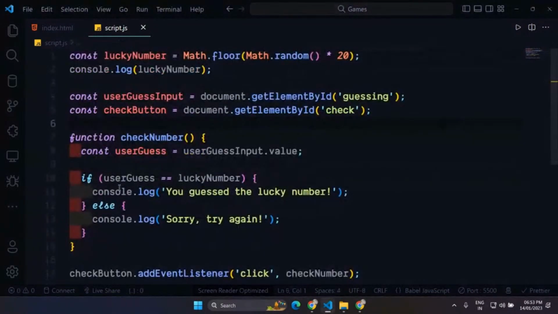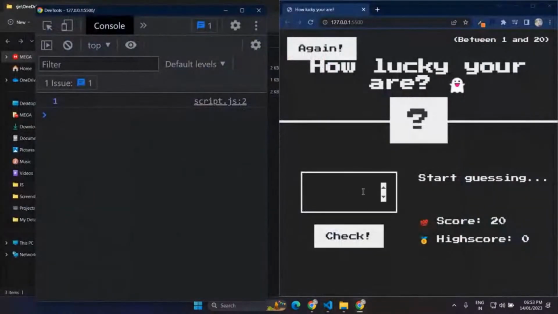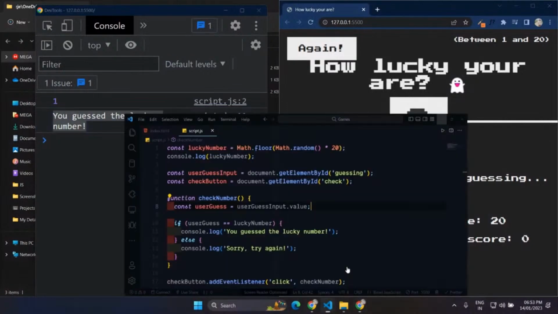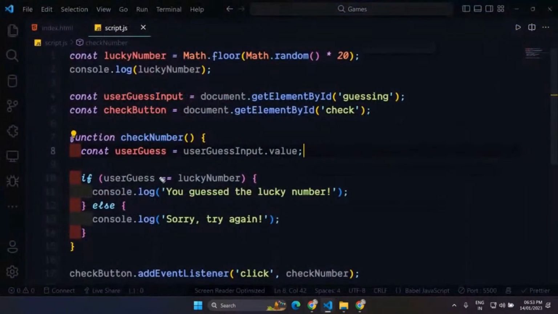You can see that currently the lucky number is 1. So if I put here, let's say 1, I'm getting, "You have guessed the lucky number." So this is what I'm getting. Double equals to will just check for the value.